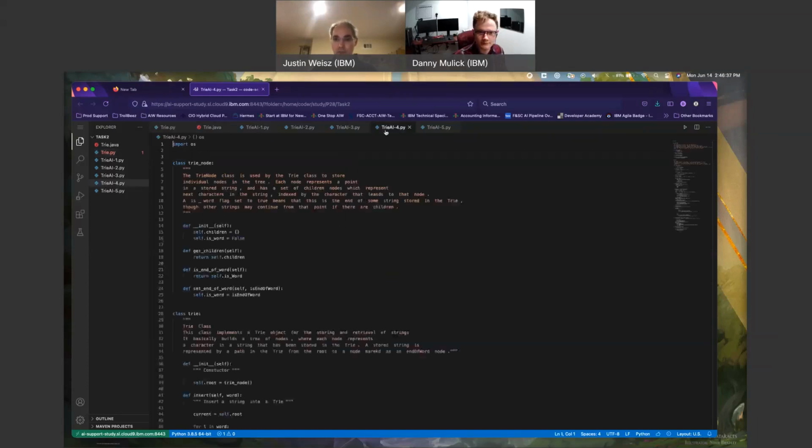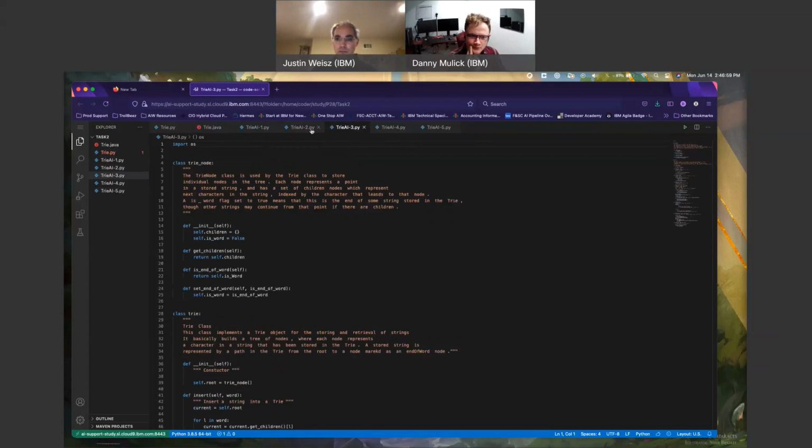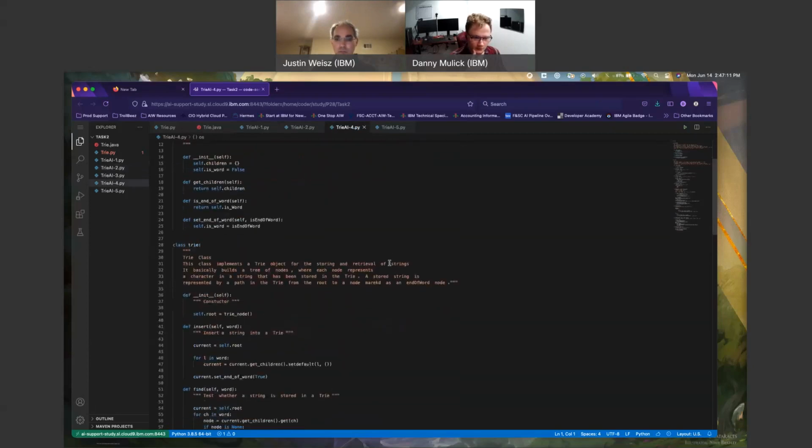Try and try node. So looking at these, I'll begin. I particularly am fond of, let's say, try one, try two. Looking at it in itself, children, end of word, not seeing many differences between the files. I'm going to keep tabbing through. I know I don't like 3 because I don't particularly like many underscores between my words for variables, so I'm going to actually remove 3 there.